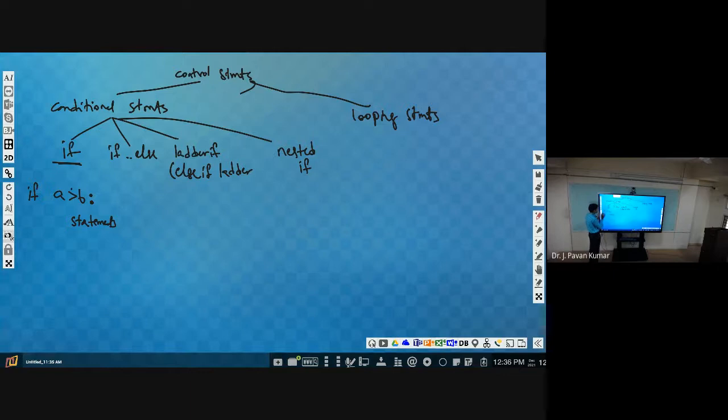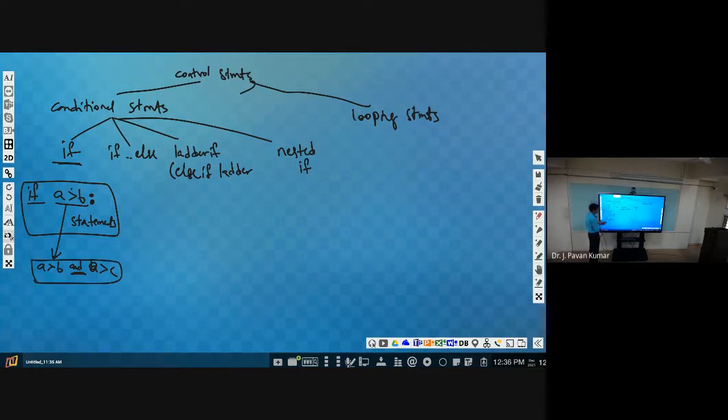This is the syntax for if: the if keyword, space, then the condition followed by a colon. Next, the condition can be made with operators like A greater than B and A greater than C. This entire thing can be a condition.